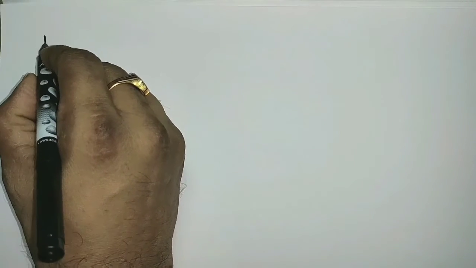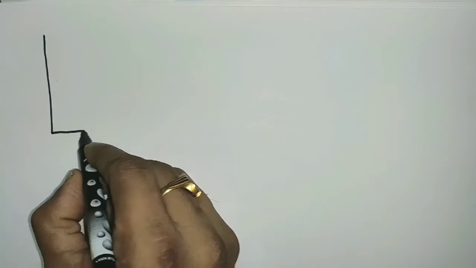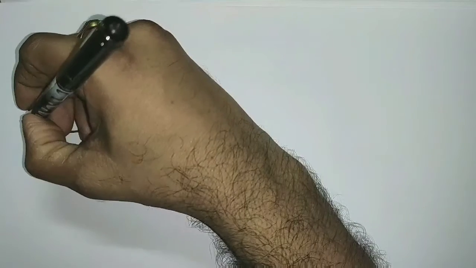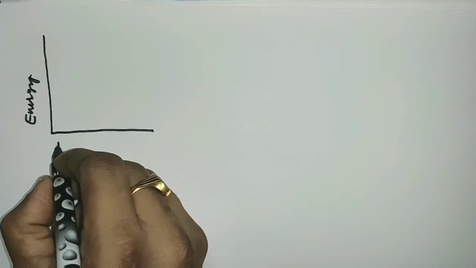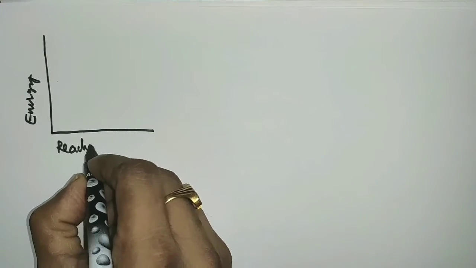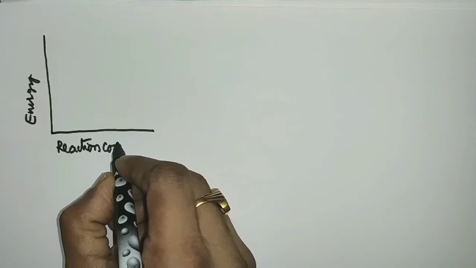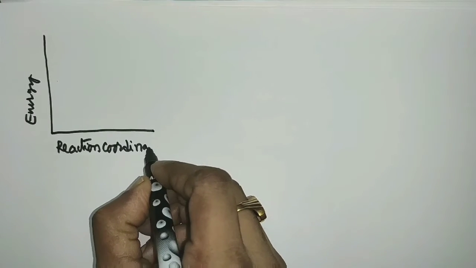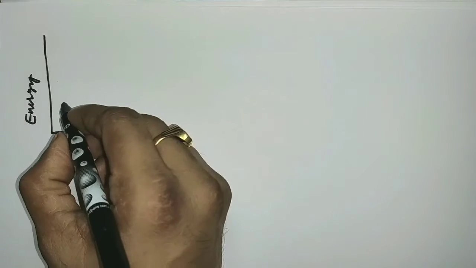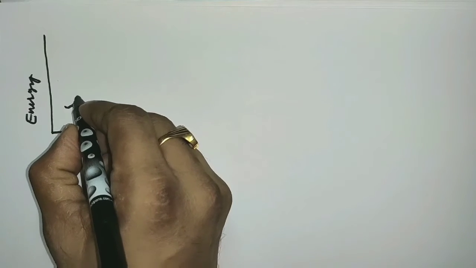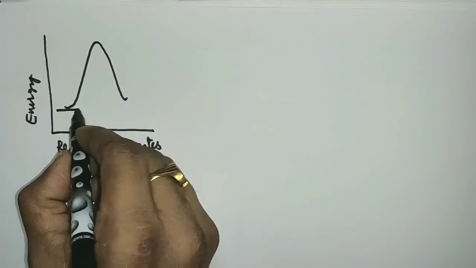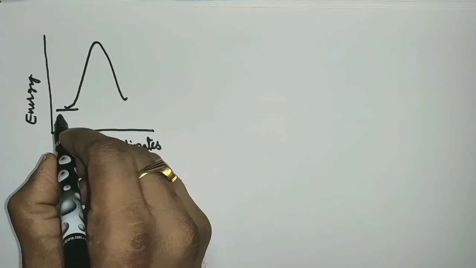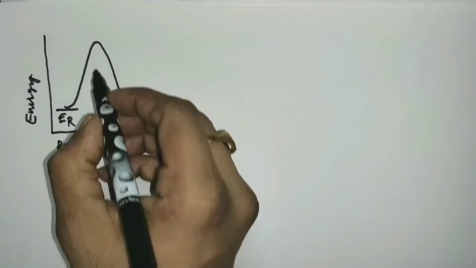Activation energy graph for a chemical reaction will be like this. Energy along the y-axis, reaction coordinates along the x-axis, and the graph will be like this. This is the energy of reactants.